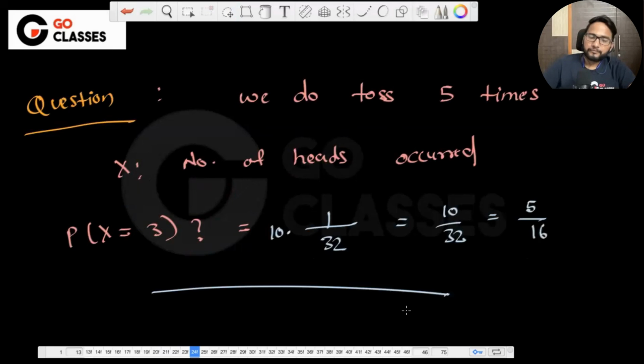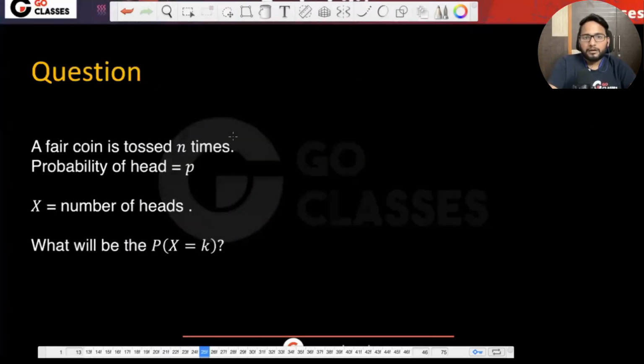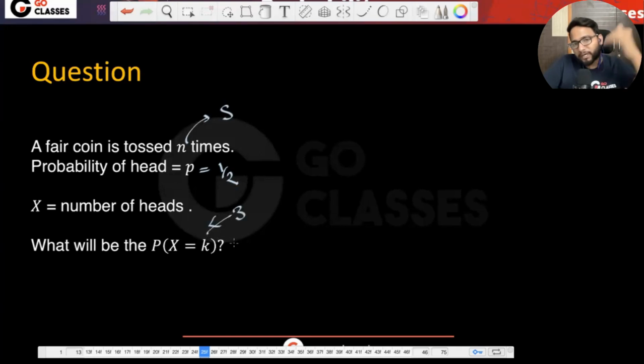Now let's solve this question, which is just the same question, but in a general form. Instead of concrete numbers, where earlier I had 1 by 2, 5, and 3, let me have the general terms n, p, and k. Let's just work with this question.